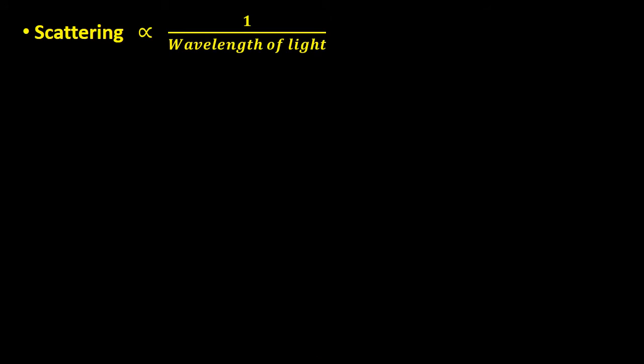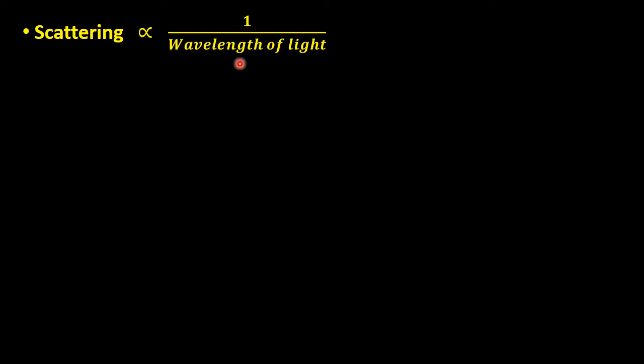Now the question is, as the sunlight consists of 7 colors, whether all the 7 colors will be scattered by same amount or not. And the answer to this is given by this relation, which is scattering is inversely proportional to the wavelength of light. So from this relation, we came to know that wavelength of light and the amount of scattering are inversely proportional, which means if one increases, the other will decrease.